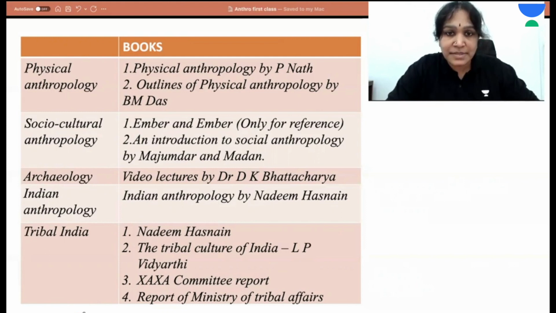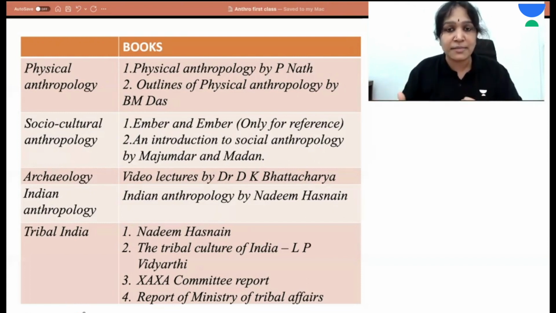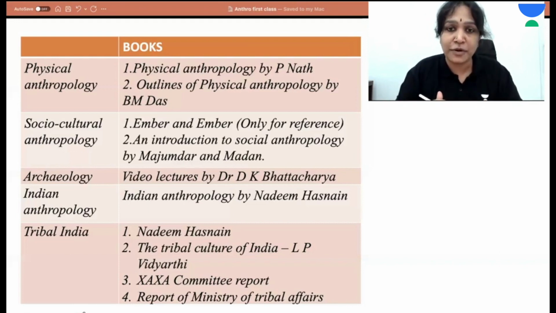But sometimes they give out-of-syllabus questions also; new questions, slightly different, slightly twisted questions are coming. That is the reason why I cannot give 100% assurance. But if the question comes from the syllabus, then definitely you will find it in the notes. Still, if you want me to refer some reference textbooks, then this is the book list that you can follow.